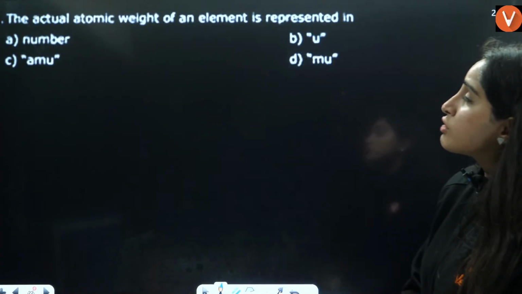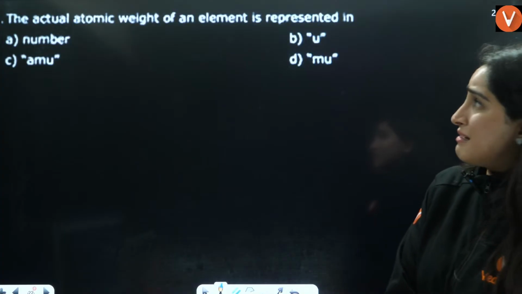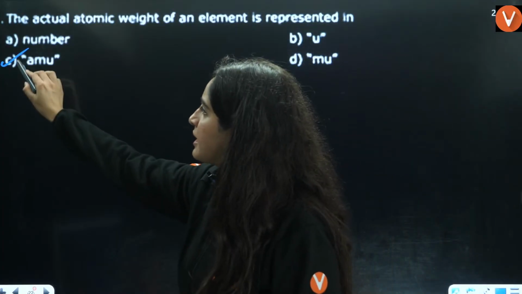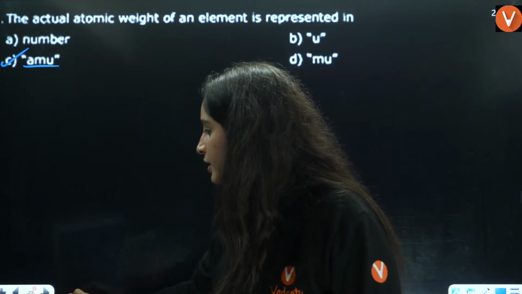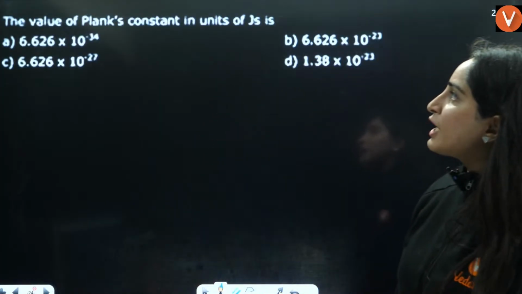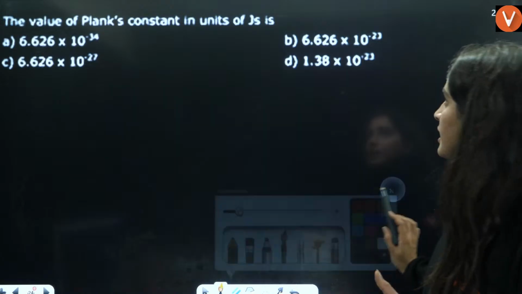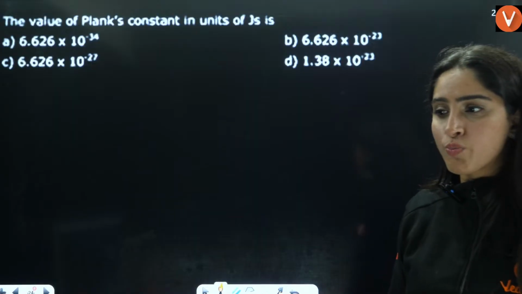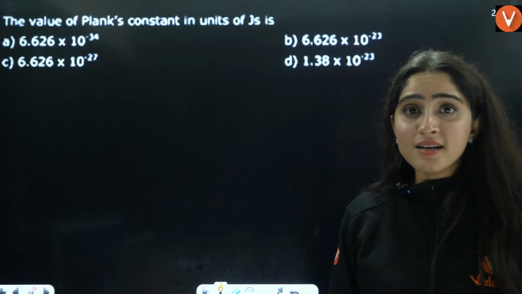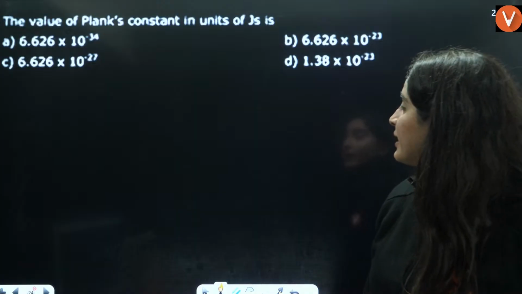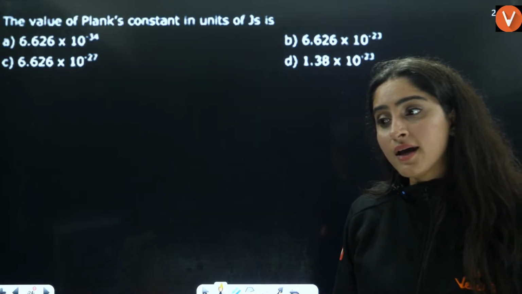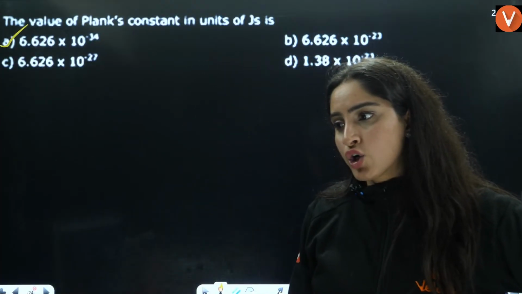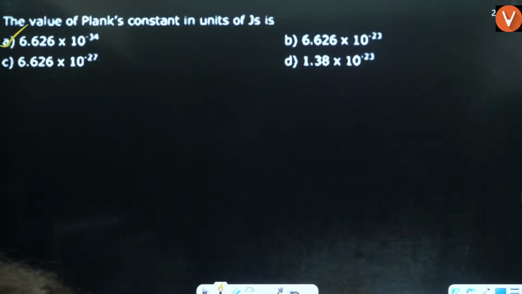Okay. The actual atomic weight of an element is represented in which unit: number, u, AMU or mu? It's such a simple question, right? It is represented in AMU, atomic mass unit. Okay. Next is the value of Planck's constant in units of joule second. That is 6.6 into 10 raised to power minus what? 27, 34, 23? 10 raised to power minus 34, right? So A is the correct answer. Got it? Yes, everybody.